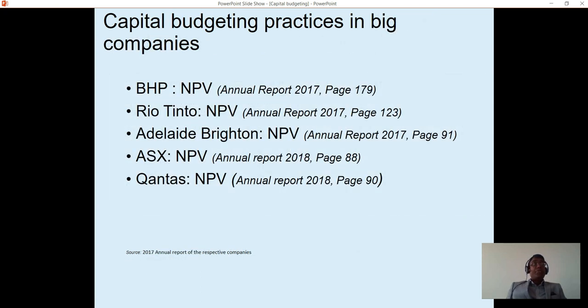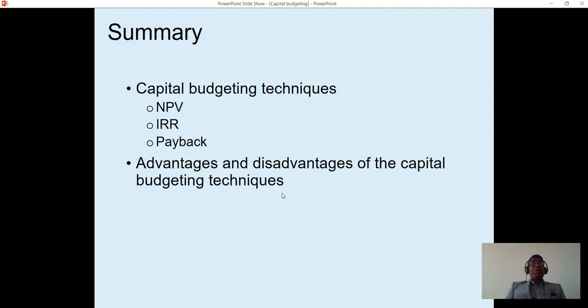I also did a little bit of research on Australian companies about their capital budgeting practices, and you can see that these companies, BHP, Rio Tinto, Adelaide Brighton, report in their annual reports that they use NPV as a capital budgeting technique. So to summarize, today we have discussed the capital budgeting process, different capital budgeting techniques, and their advantages and disadvantages. So that's all of my discussion on the capital budgeting practices or capital budgeting techniques today.